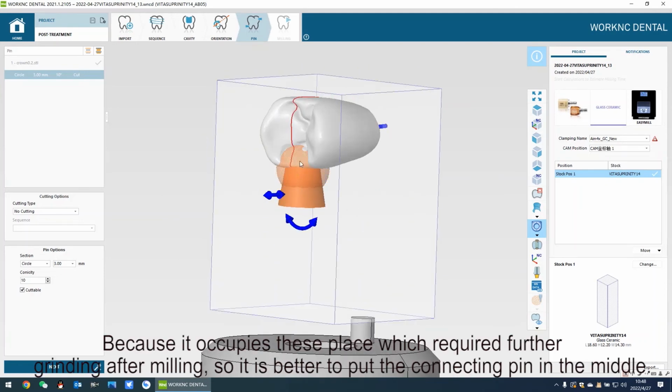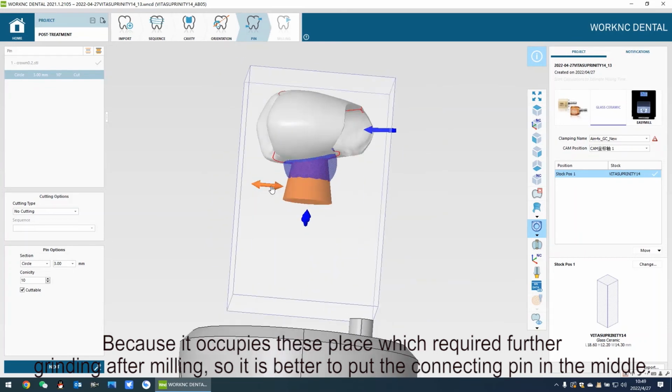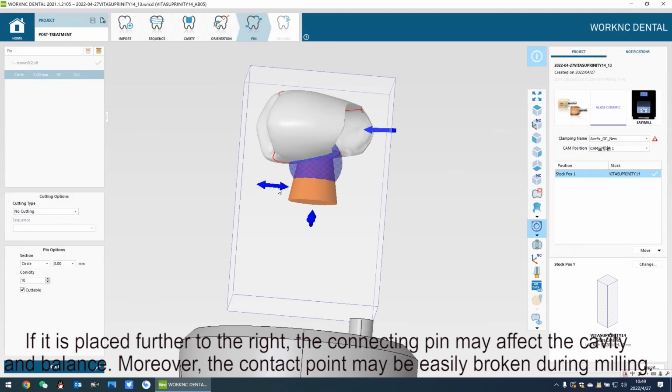Because it occupies these places which require further grinding after milling, it is better to put the connecting pin in the middle. If it is placed further to the right, the connecting pin may affect the cavity and balance. Moreover, the contact point may be easily broken during milling.